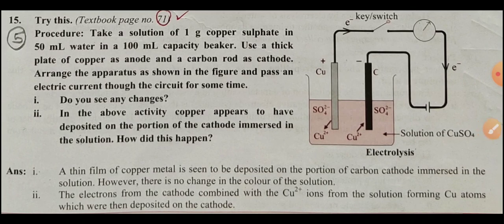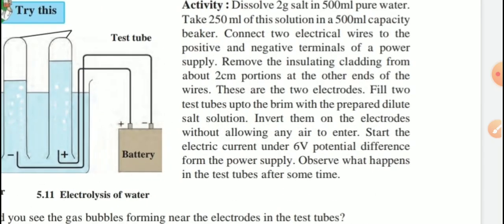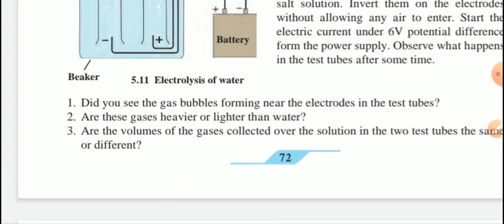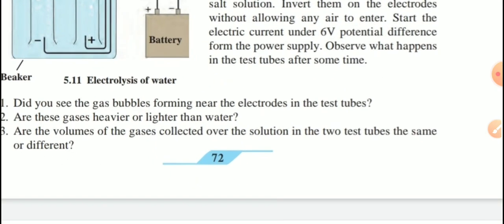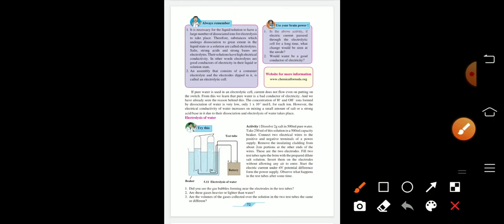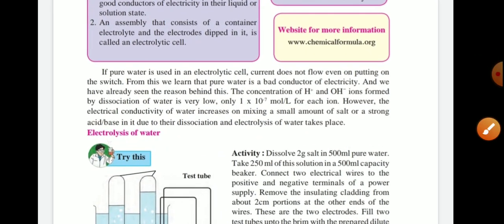Now come back to page number 72 in our textbook. Check here. Now some part is omitted. Which part is omitted? Mark that in your textbook. Page number 72. These two boxes are omitted from our syllabus. If you are interested, then visit this website and collect more information. Now see the next explanation given here.